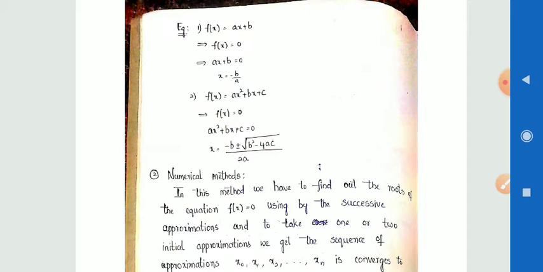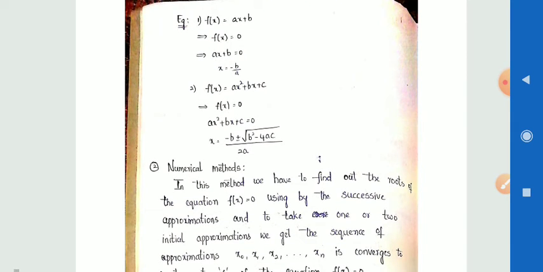Second example, f(x) = ax² + bx + c, then f(x) = 0 gives ax² + bx + c = 0, which is a quadratic equation. To find the root, we have the formula x = (-b ± √(b² - 4ac)) / 2a.